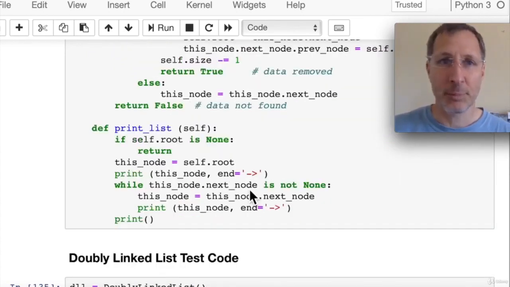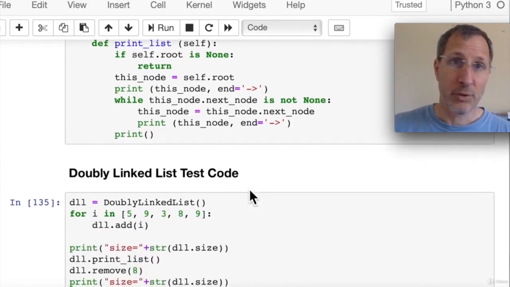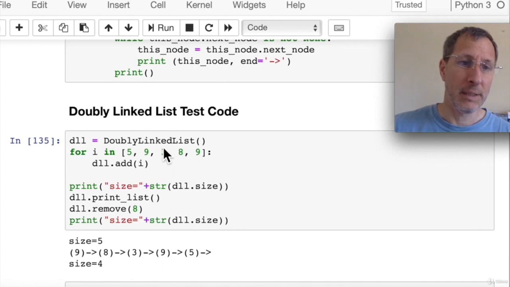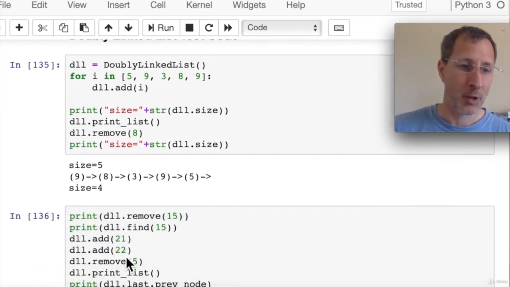The print list method is pretty much the same. There's no changes there. So let's look at the test code for the doubly linked list. Here we create a doubly linked list, DLL we'll call it. We add a bunch of items using a for loop to add each one of those items in. We print the size is 5, and we can print the entire list if we want using our print list method. And then we can remove an 8, we'll print out the size again, we can see the size is 4, so these things all work.